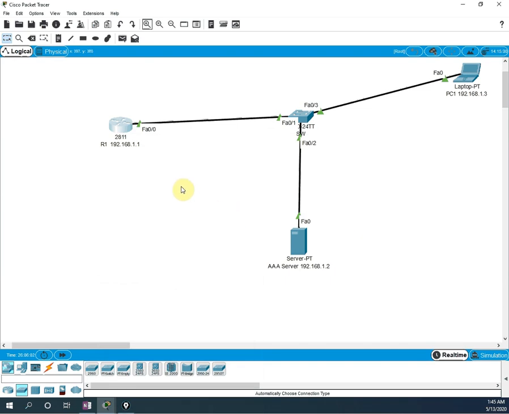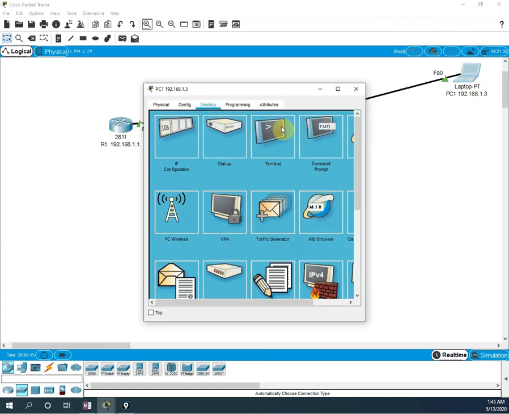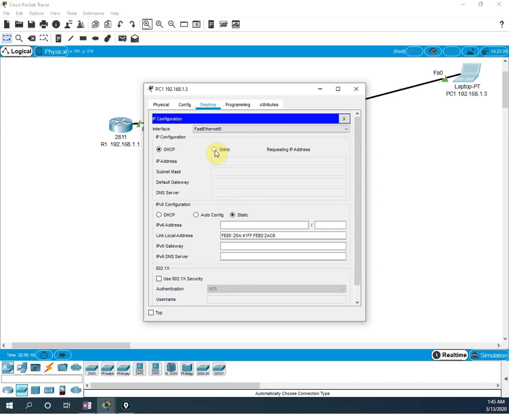I already configured it, but don't worry, I am going to take one more router, configure it, and show you. Okay, so now we checked, we don't have any user here, but for this PC I am going to assign the IP address. Let me write 192.168.1.3. Okay, this is the IP address, and I will write the default gateway as 192.168.1.1. This is the IP address I assigned to our computer.